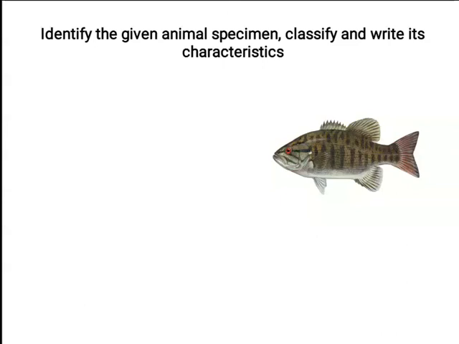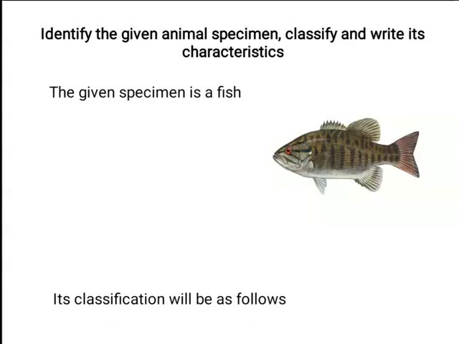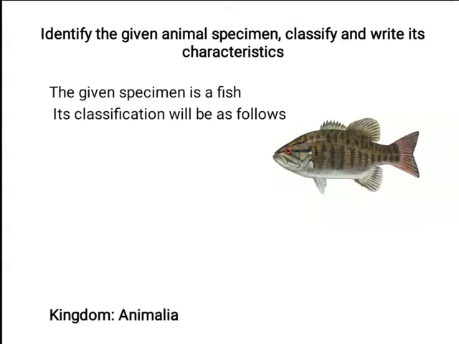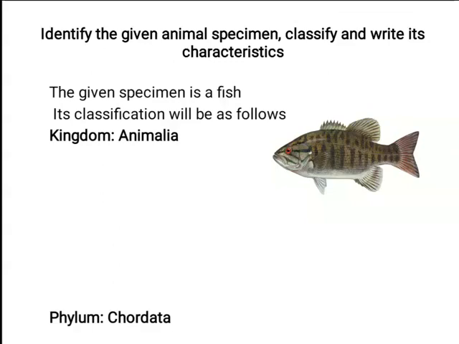Let us see how we answer the given question. First we will write the given specimen is a fish. Then we will classify it: kingdom Animalia because it's an animal. Phylum Chordata because it has a notochord in its embryonic stage.